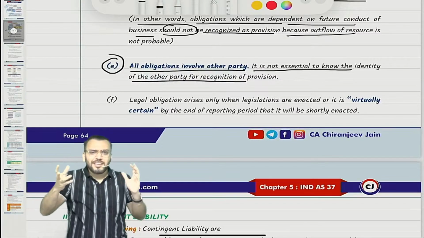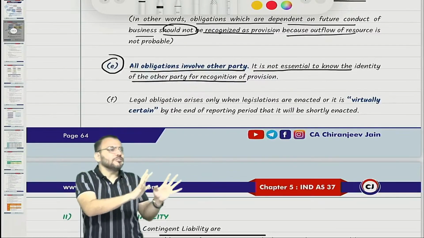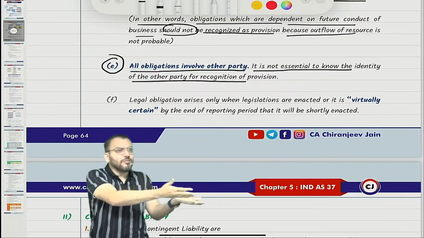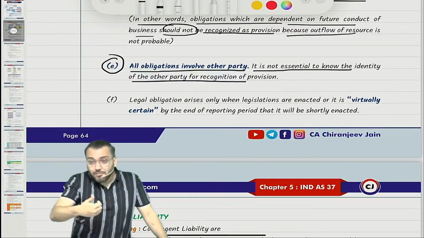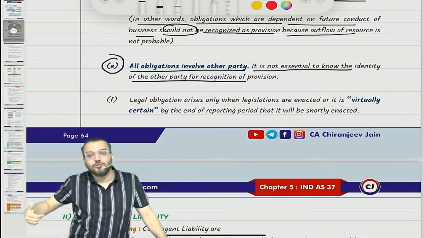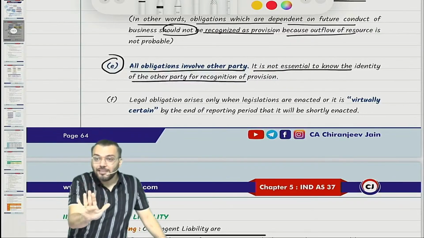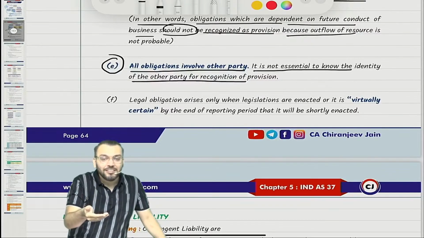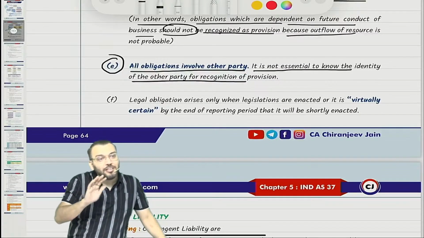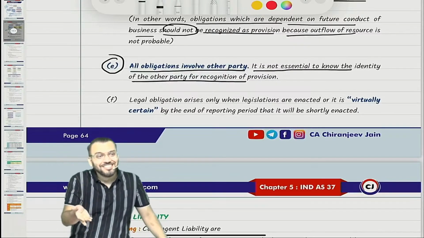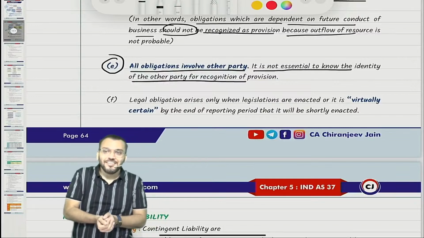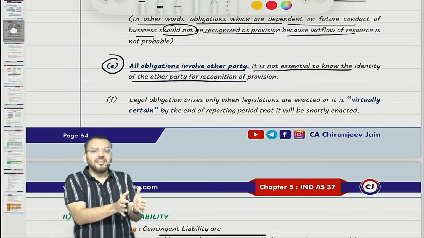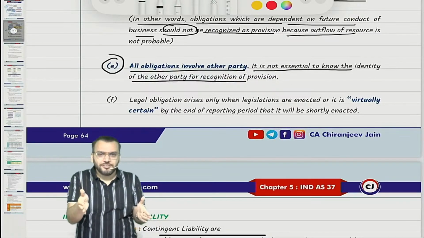For the first 10 classes, I'll be doing those Ind AS which you have done in CA Inter. And then we'll enter CA Final, totally new chapter. So I'm giving you time to change as per my teaching. Otherwise, I will also die, you will also die. Because if you will not change, I'll also be in trouble. So you need to understand my teaching style and slowly adapt to it.